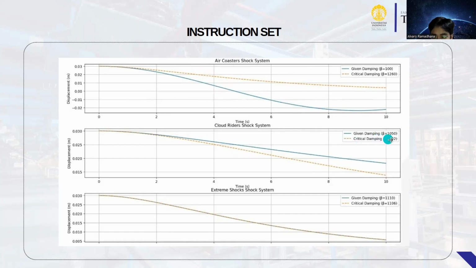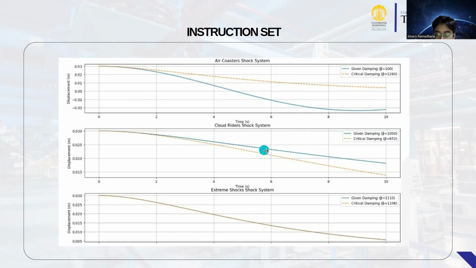Given damping 1050, the blue line shows the displacement over time with a given damping coefficient of 1050. The displacement starts at 0.03 meters and decreases over time approaching zero.